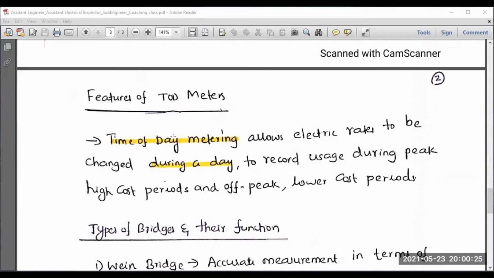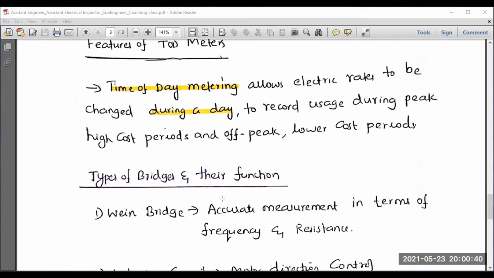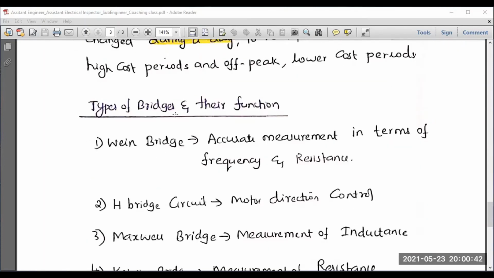Time of day metering, full form is time of day metering, allows electric rates to be charged during a day to record the use of peak high cost periods and off peak lower cost periods. So it usually bifurcates the peak and off peak hours. Let us come back to the bridges, which I told a bit early.